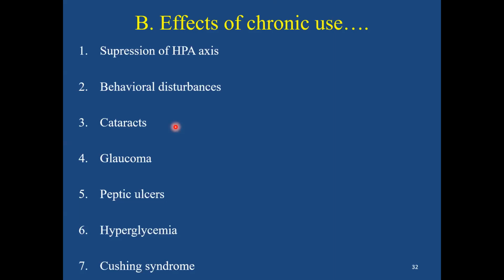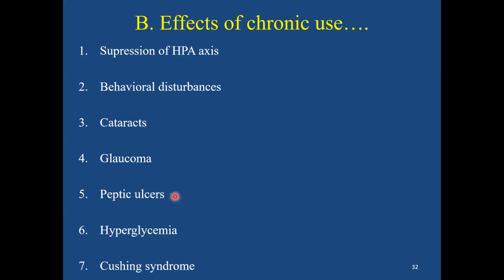Glaucoma, as I said, the reason is exactly not known, but it may tend to increase the intraocular pressure in normal individuals or can exacerbate the intraocular hypertension in even antecedent glaucoma patients. So therefore, care has to be taken when this is administered for long-term duration.